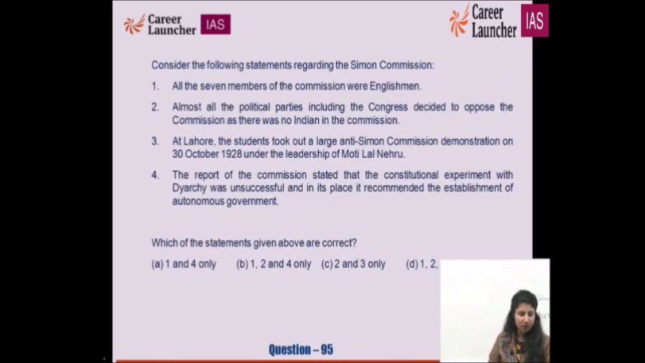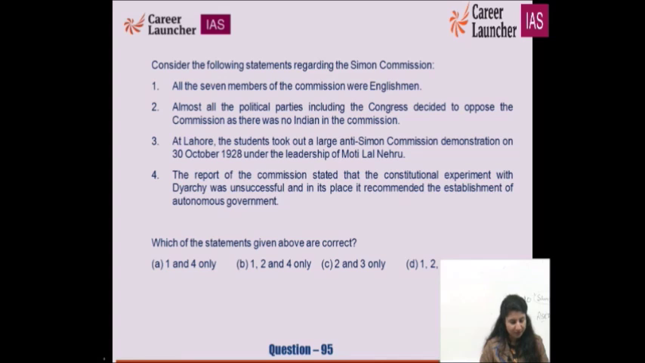95th. Consider the following statements regarding Simon Commission. Simon, go back. All the 7 members of the commission were Englishmen. Correct. Almost all the political parties, including Congress, decided to oppose the commission as there was no Indian in the commission. It could be. At Lahore, the students took out a large anti-Simon Commission demonstration on October 30, 1928 under the leadership of Motilal Nehru. The report of the commission stated that the constitutional experiment with diarchy was unsuccessful and in its place it recommended establishment of autonomous government.